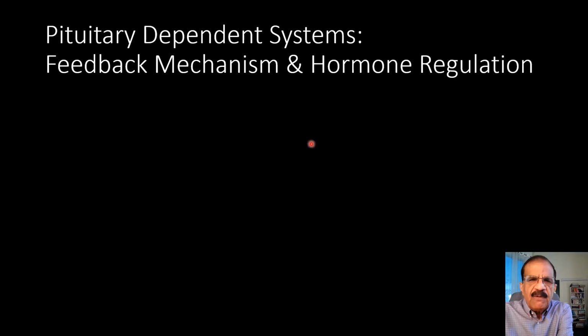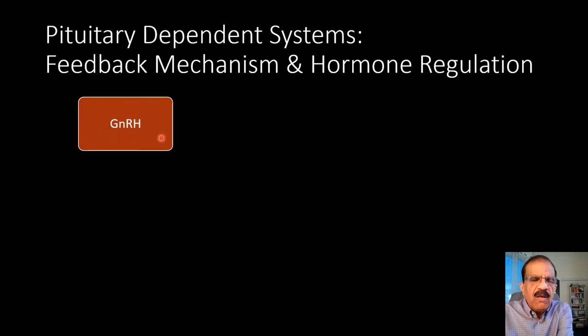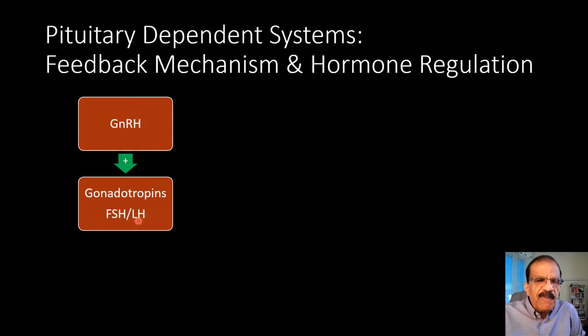Now, some examples of pituitary dependent systems, feedback mechanism, and hormone regulation. This is gonadotropin releasing hormone. Gonadotropin releasing hormone is produced by the hypothalamus. It stimulates specific cells in the anterior pituitary to produce FSH and LH.